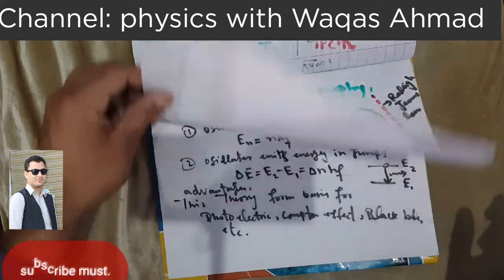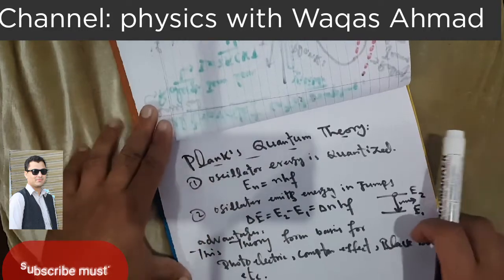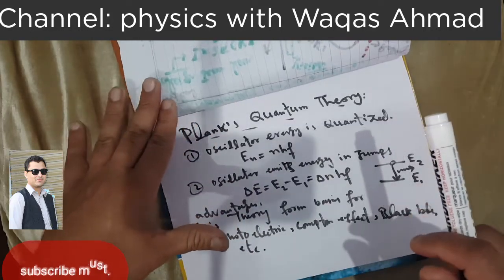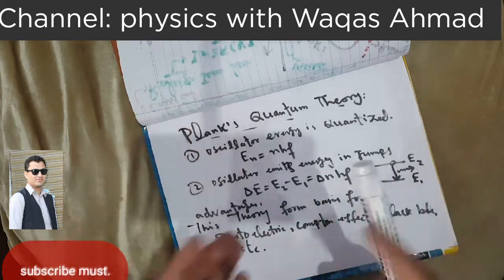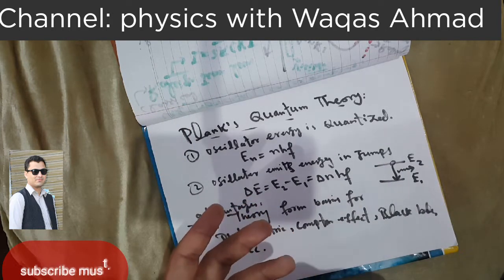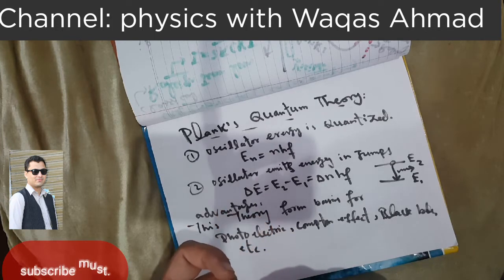Now let's explain Planck's quantum theory. According to Planck, a black body emits or absorbs energy in quantized form, and the atoms of the black body are just like tiny oscillators.